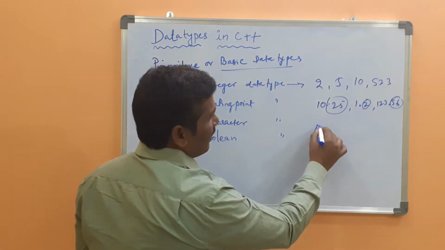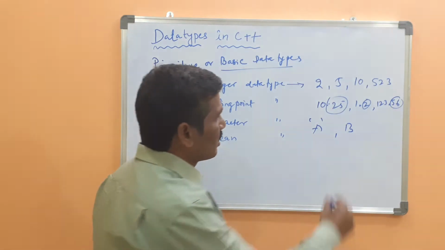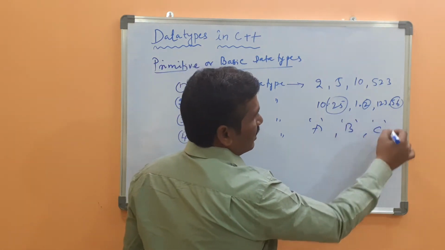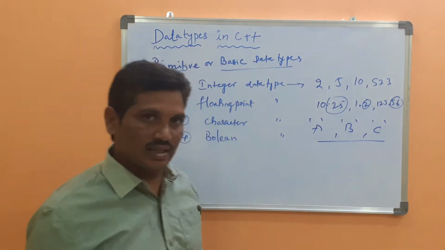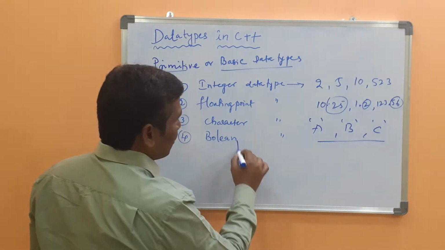For example, a character must be enclosed in single quotes. If you want to store characters, we should choose the character data type.